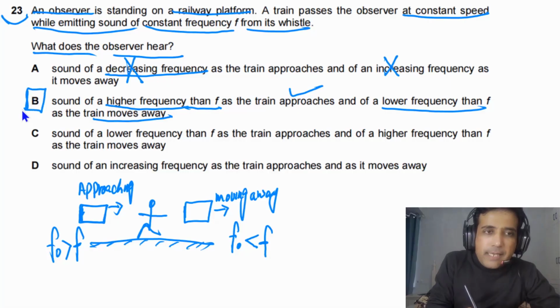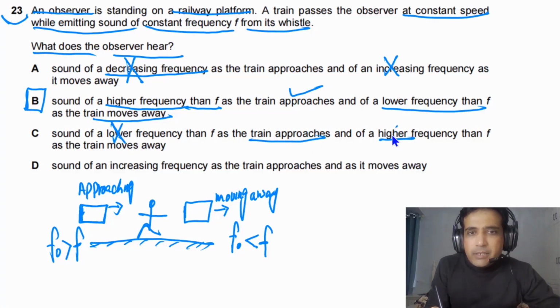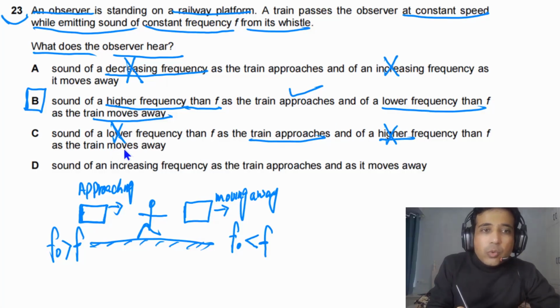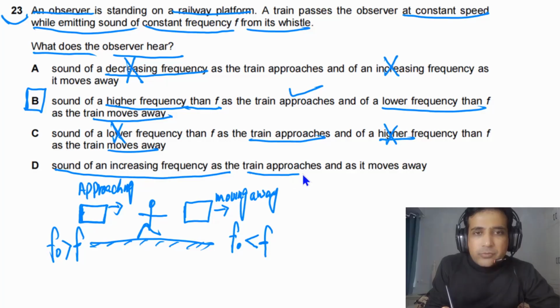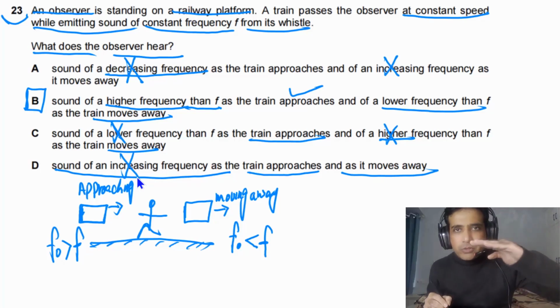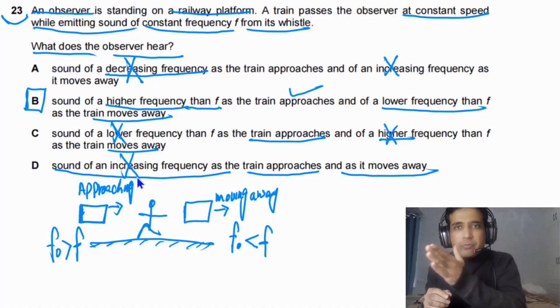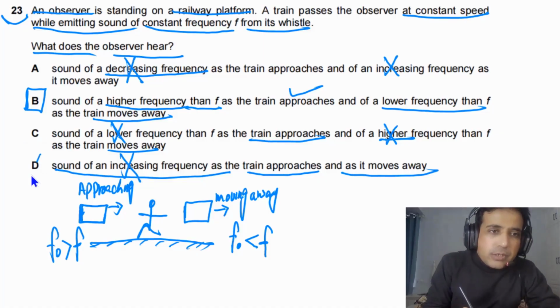If we go to C, a sound of lower frequency than F as the train approaches, this is wrong. This has to be higher. It has to be lower when it moves away. For D, a sound of increasing frequency as the train approaches and as it moves away: increasing frequency is wrong, because the frequency will be constant but higher when the source is approaching, and constant and lower when the source is moving away. So this is also wrong. So the answer for this question is B.